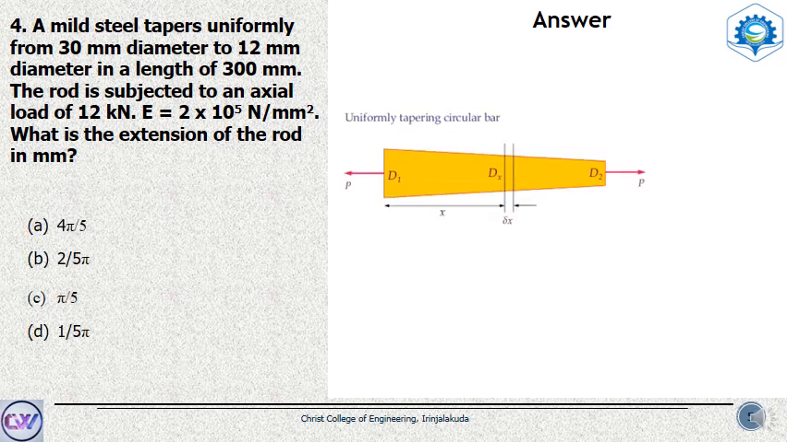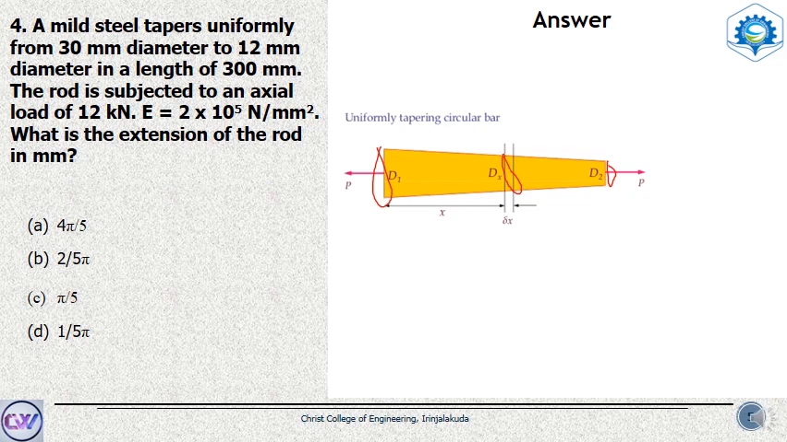So the figure is like this. This is a uniformly tapering circular bar. This portion has a diameter of d1, this portion has a diameter of d2, and this is a random point x that has a diameter of dx.